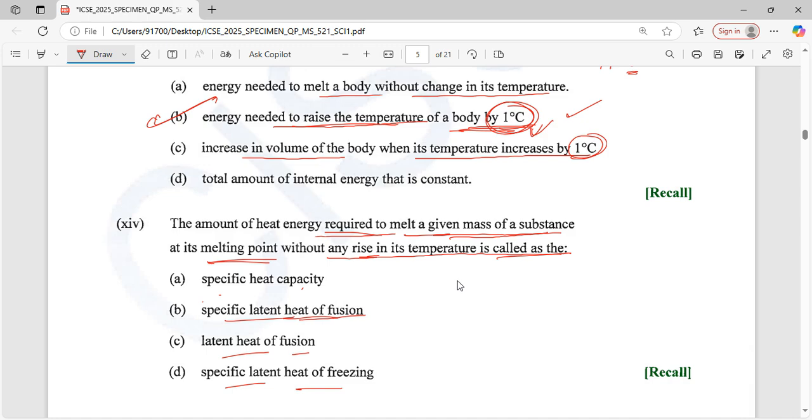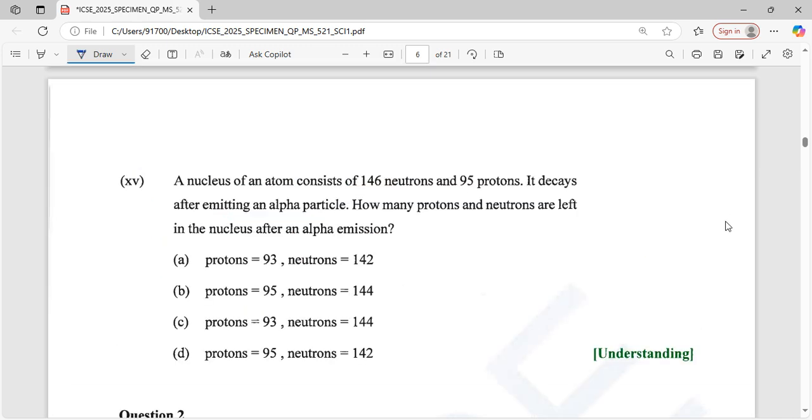Okay. So here latent heat is very important. The nucleus of an atom consists of 146 neutrons and 95 protons. It decays after emitting an alpha particle. How many protons and neutrons are left in the nucleus after the alpha emission? Suppose an element is given as X, and the mass number is the proton number plus the neutron number, 146 plus 95. The electron number is also equal to the proton number, which is 95.